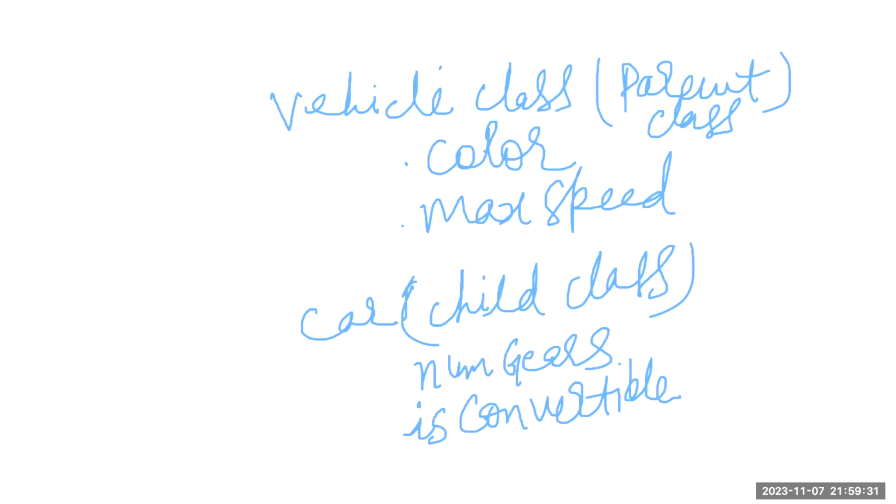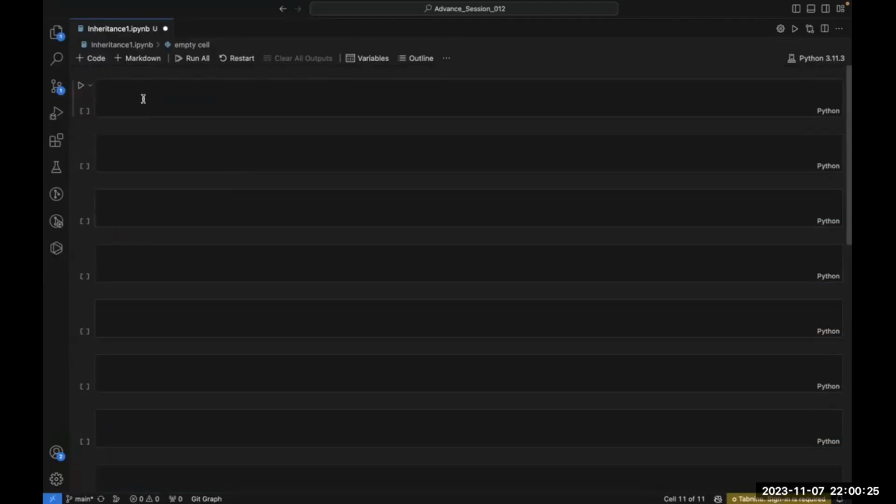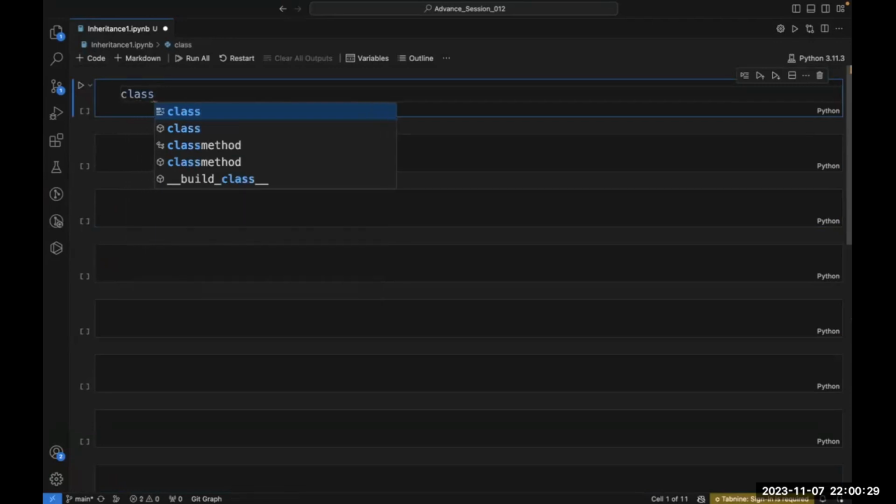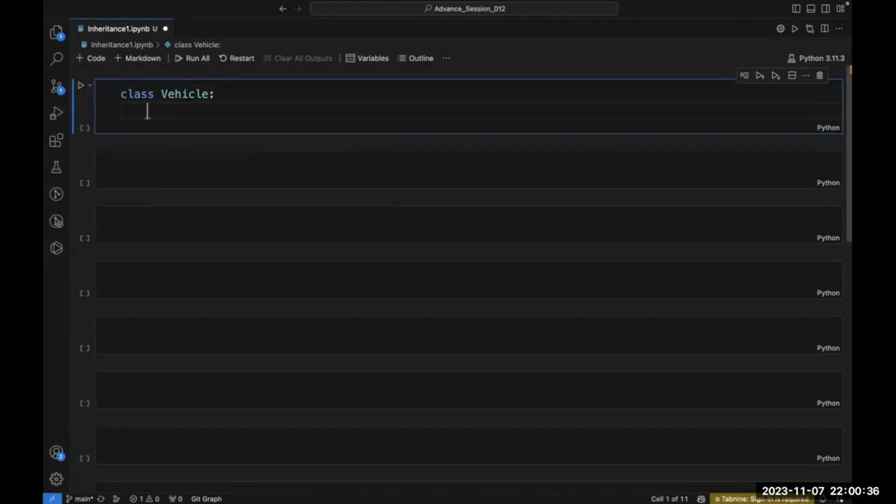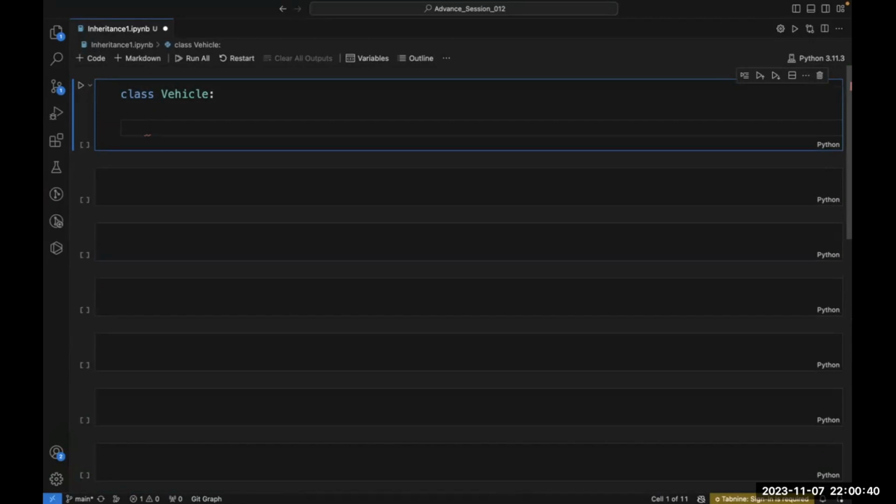So let me stop here. First, let's write one class called vehicle class, which I have just discussed. This is a vehicle class. And inside this vehicle class, there are certain attributes. And these are the attributes, color, comma, max speed.